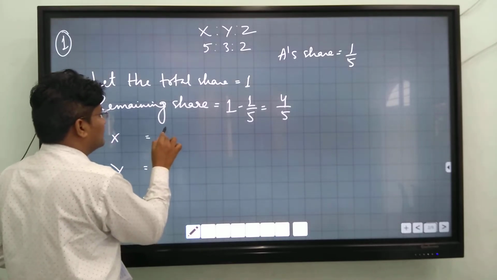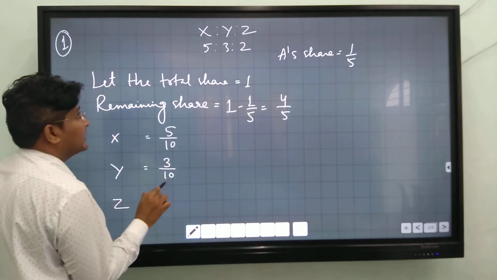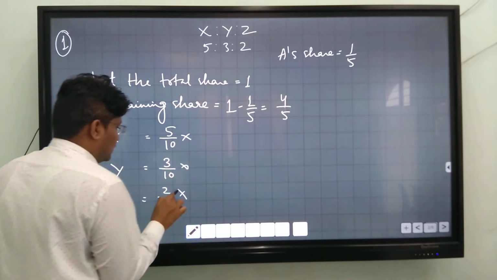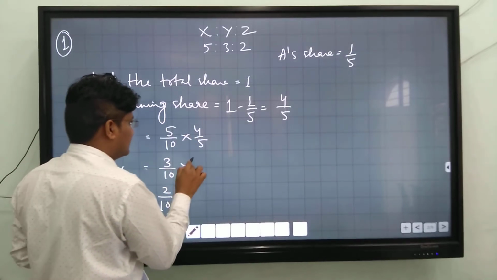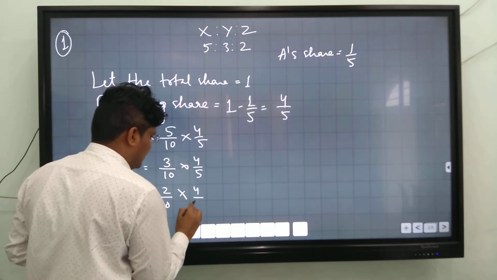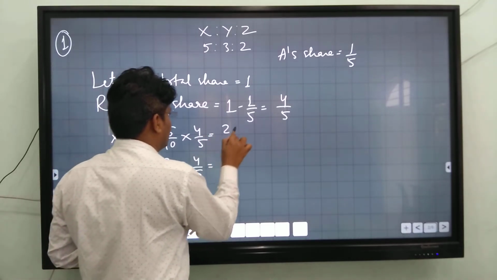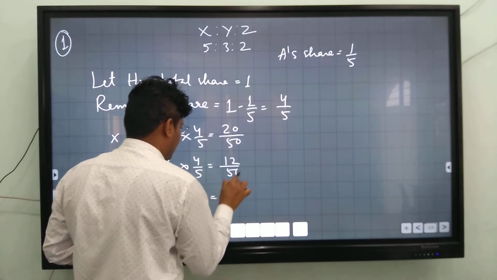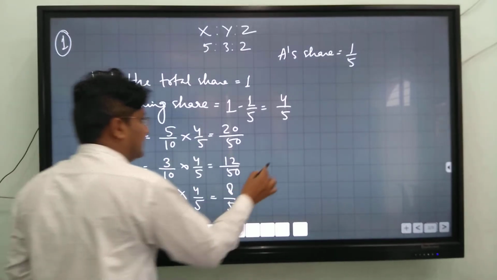X's old ratio is 5/10, Y's old ratio is 3/10 and Z's old ratio is 2/10. You will distribute 4/5 among all the old partners. Now that gives 20/50, 12/50 and 8/50, and A's share